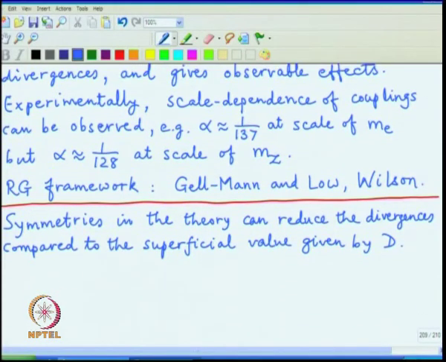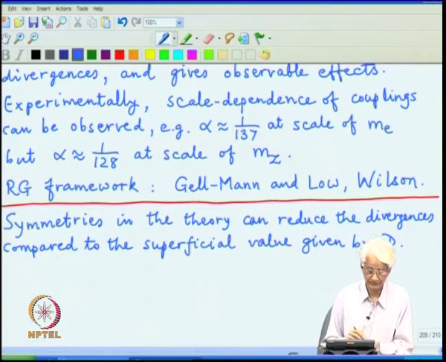And the two particular cases which I want to describe are the symmetries of charge conjugation and the symmetry of gauge transformations.